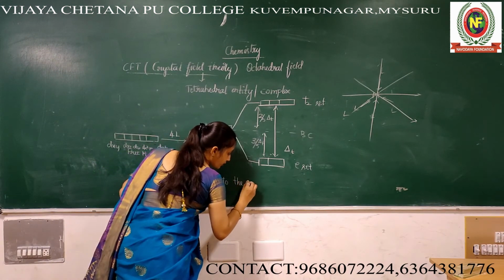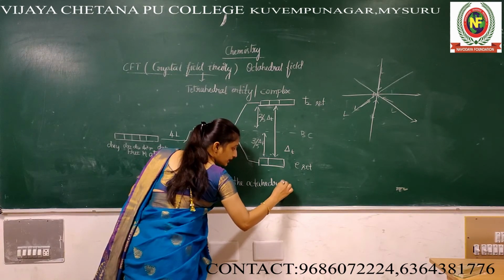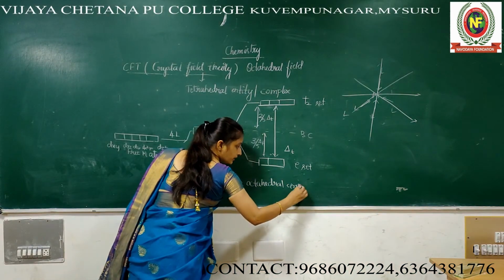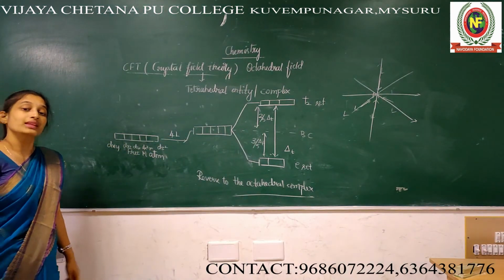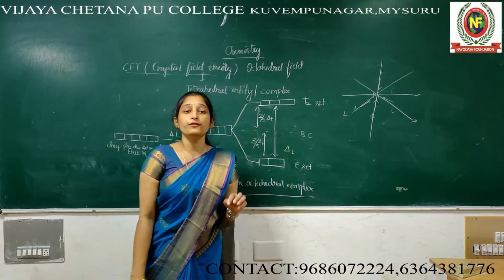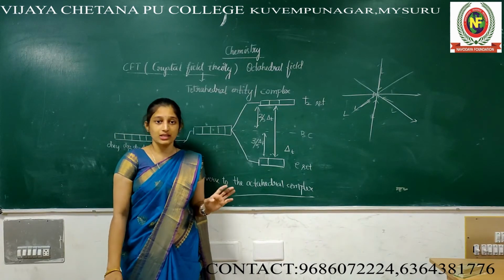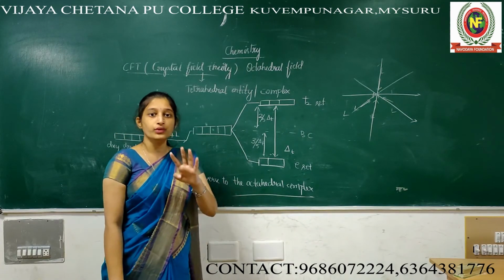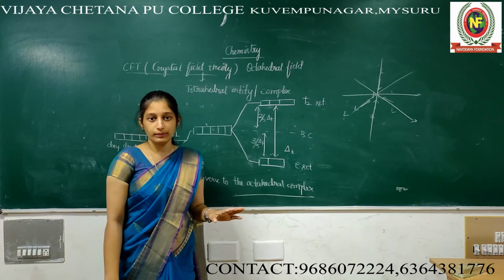It's exactly reverse to the octahedral complex. Octahedral is exactly reverse. Out of this, they may ask anyone. Suppose they miss VBT in the main board, the compulsory VBT question. Out of 4 VBT, 1 VBT is compulsory.